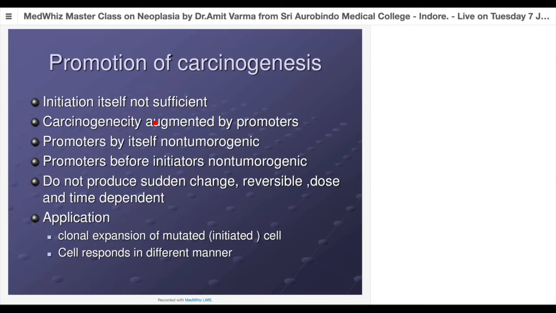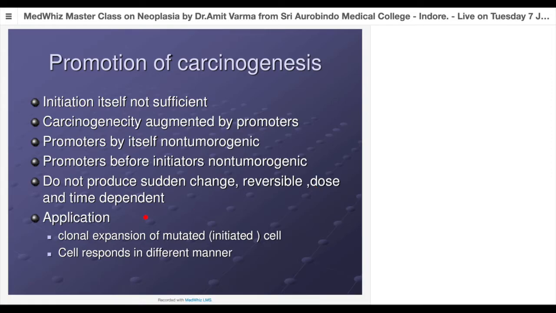So promotion of carcinogenesis, let us again revise. Promoters are those chemicals which themselves are not carcinogenic or tumorigenic. Why? Because they don't cause mutation. If they are present alone in the absence of an initiator, they cannot cause any tumor in the body. So we first need the action of an initiator, and only then can a carcinogen promoter act. Since they are not causing mutation, they cannot produce any sudden change. If they produce any kind of change in a cell, that is reversible. Again, they are dose and time dependent. So the action of a promoter is also dose and time dependent.